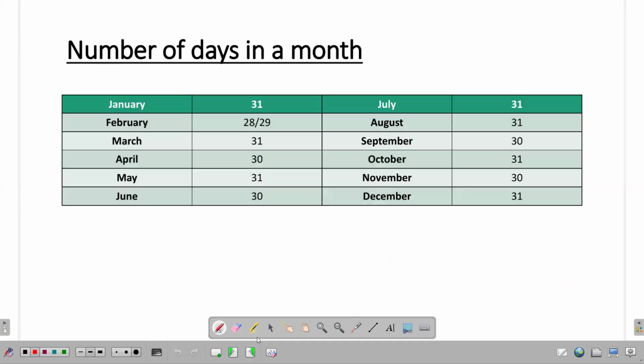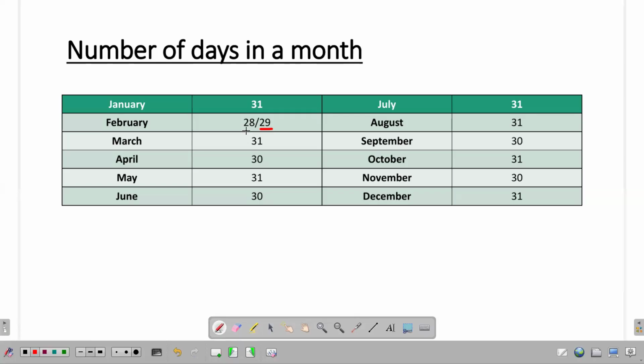Now, let us consider the number of days that's there in a given year or in a given month for that matter. January, it consists of 31 days. All right. February, depending upon whether it's a leap year or a non-leap year, the number of days will vary. It may be 28 or 29. Okay. If it's a leap year, 29.